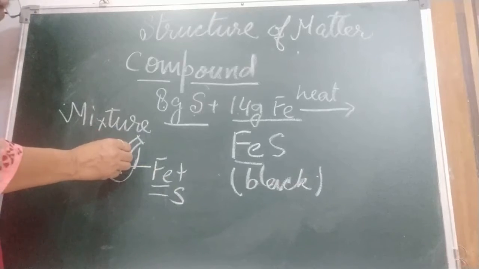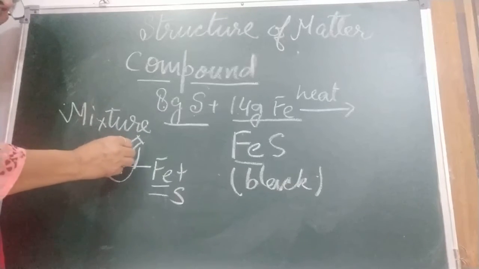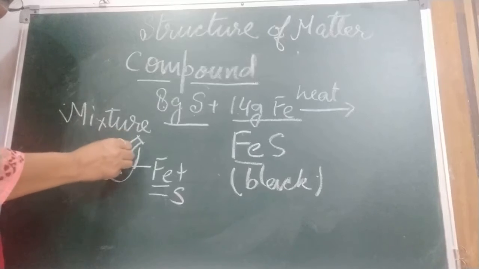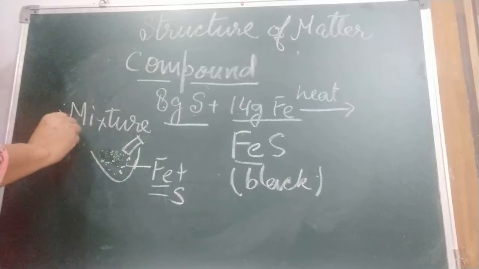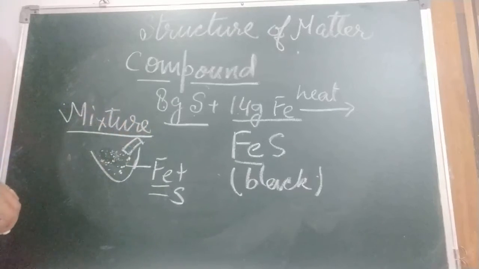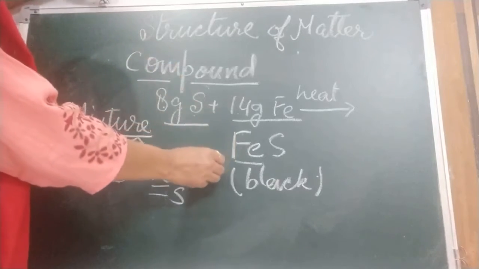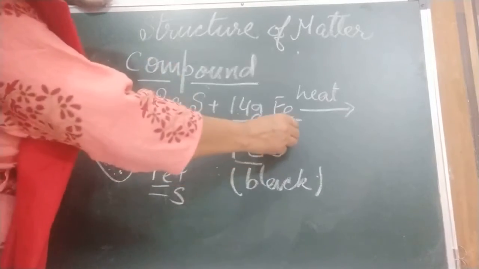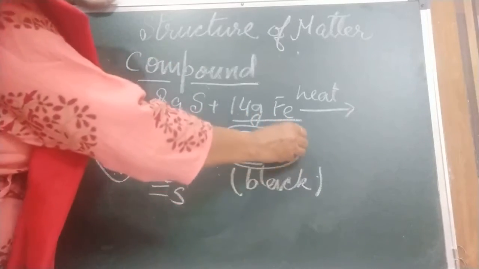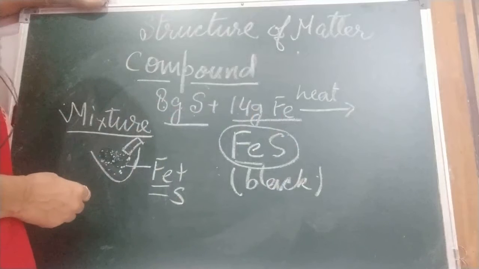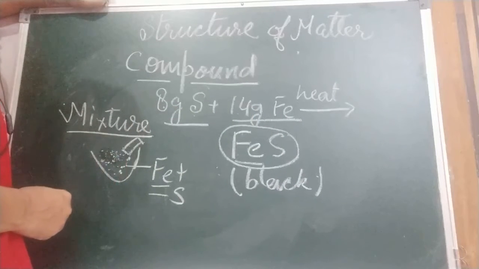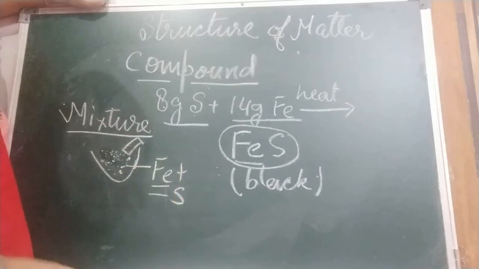It is attracted by a magnet. So all the iron particles are going to be attracted by the magnet, and easily we can separate them. So a mixture can be separated easily, but a compound cannot be separated easily. If we want to get back sulfur and iron from this, it is next to impossible, or we can separate it by a chemical method.